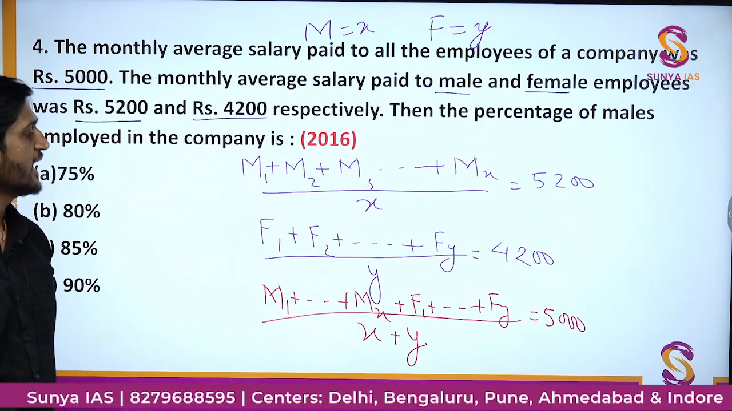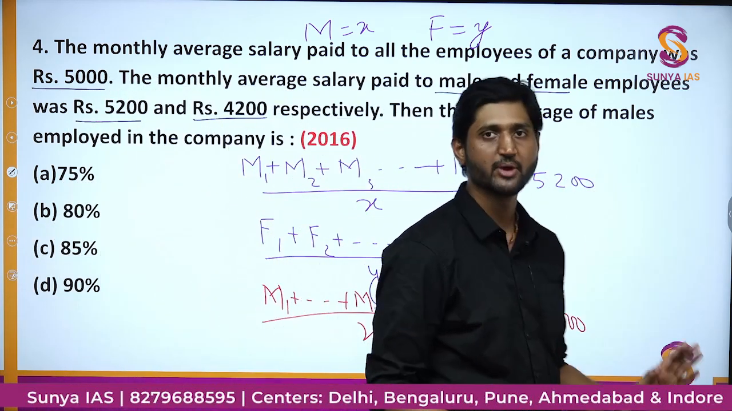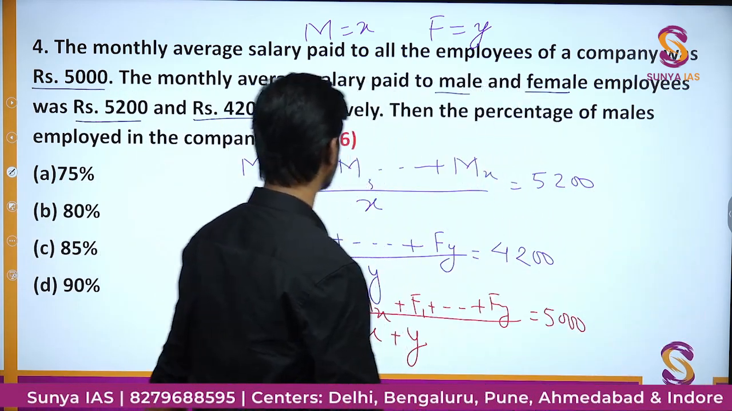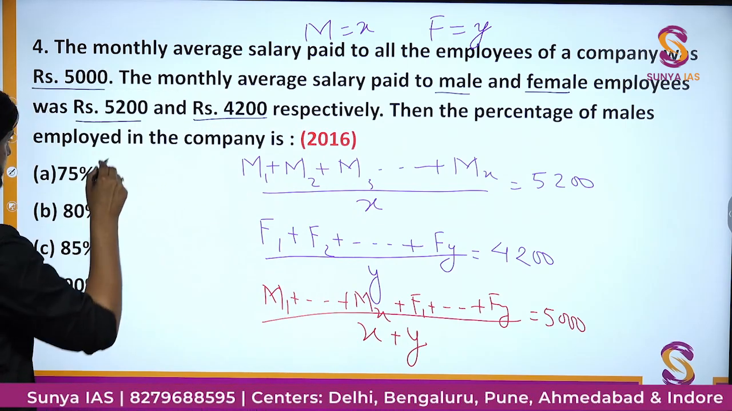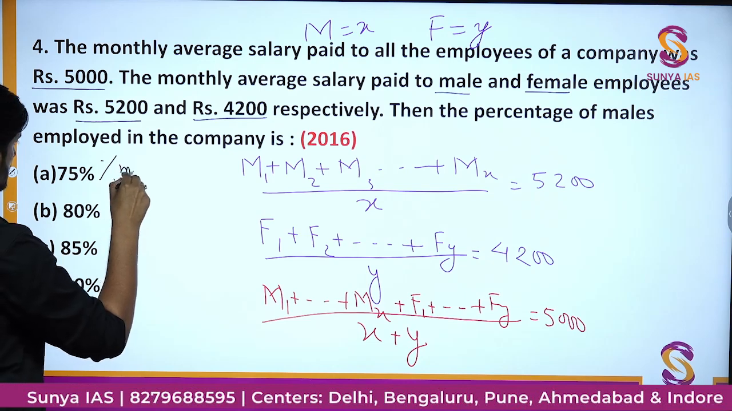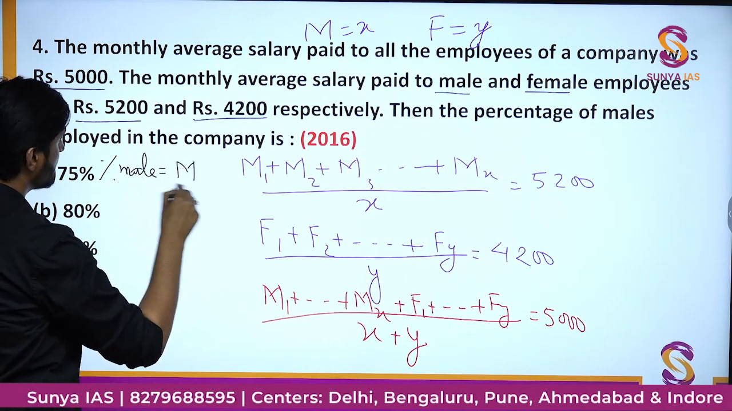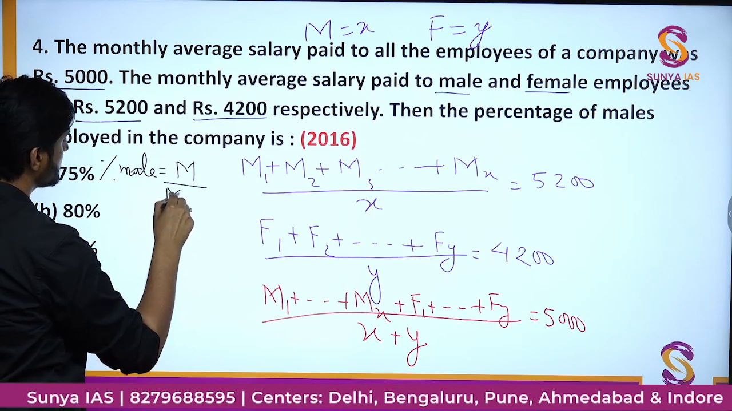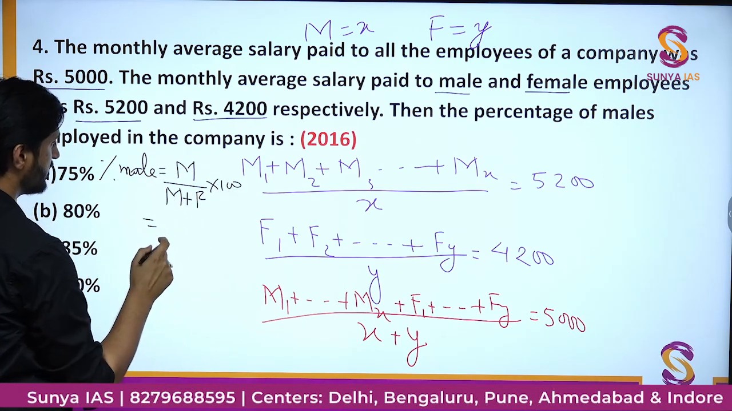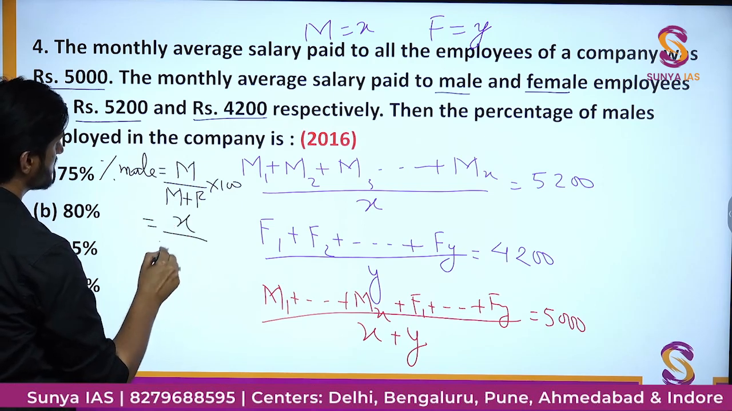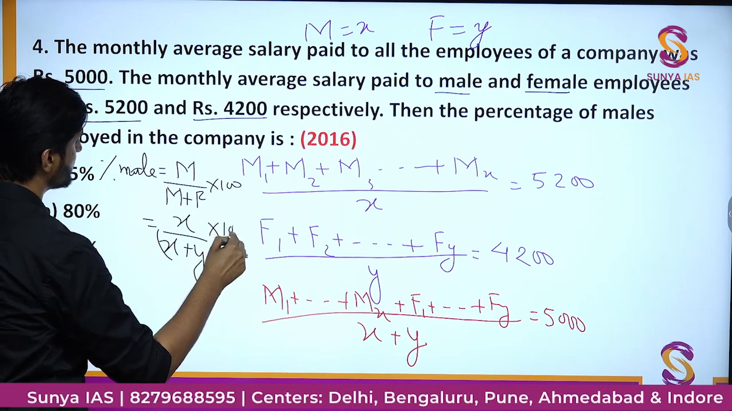Okay, and now what we have to do is find the percentage of males. What is going to be the percentage of males? The percentage of males is going to be the number of males divided by the number of males and females both, into 100. We assume the number of males to be X and females to be Y, so we have to find out this value.